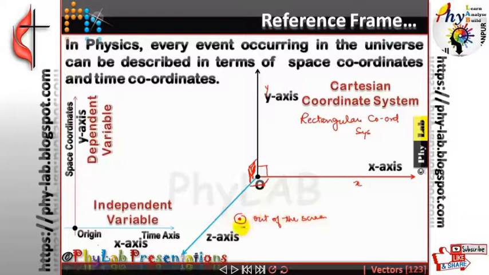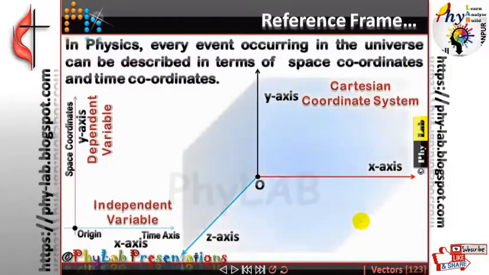And anything that goes inside the plane of the screen is denoted by a cross and a circle. So since we live in a three-dimensional space, it consists of the x-axis, y-axis, and the z-axis. The z-axis is anything that comes out of the plane. Is that clear?